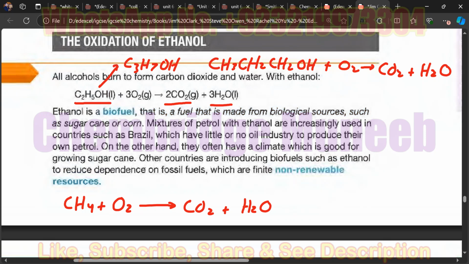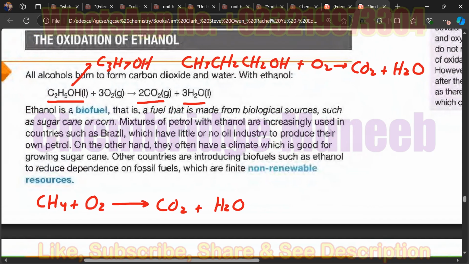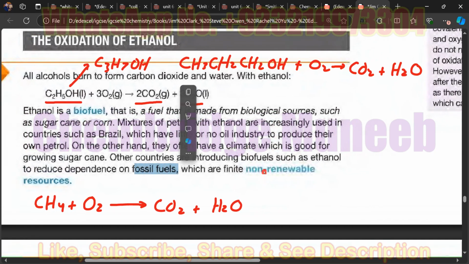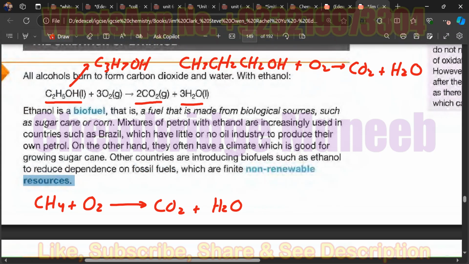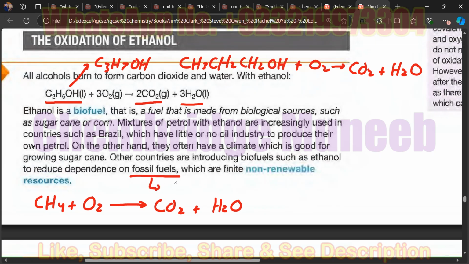Then on the other hand, fossil fuels are considered as non-renewable resources. These fossil fuels include coal, natural gas, and petroleum.